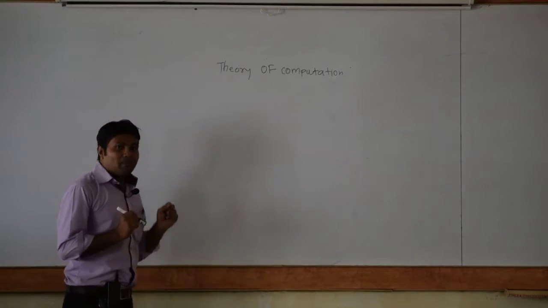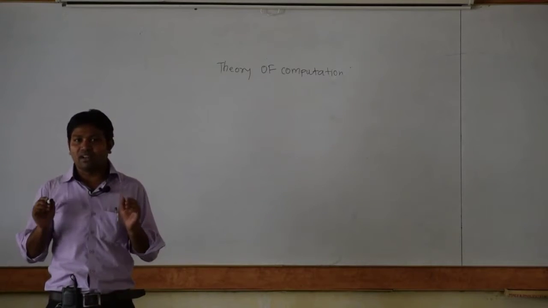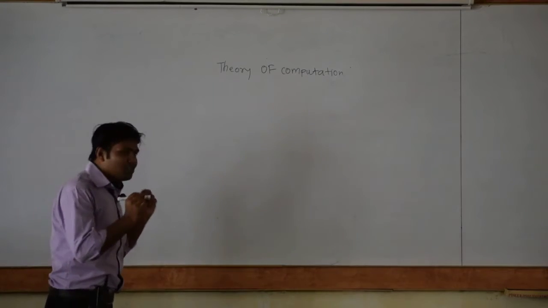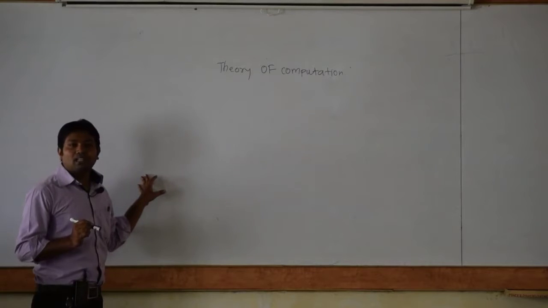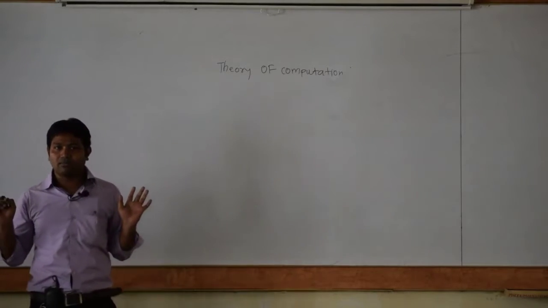It is a mathematical representation of a machine and its capabilities. It's a very simple definition. Here we have a machine and that machine is doing some function. So that machine and its functions are represented in a mathematical format. That is what TOC, the theory of computation, is.